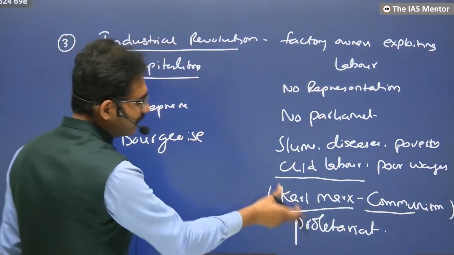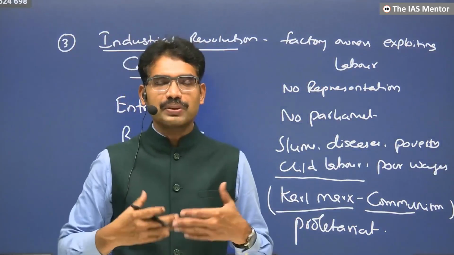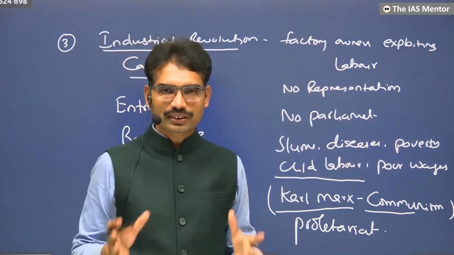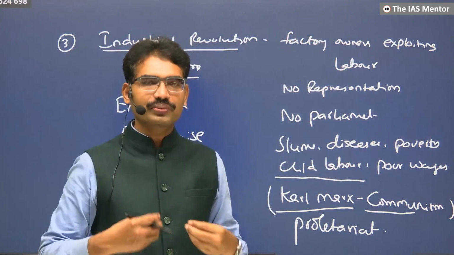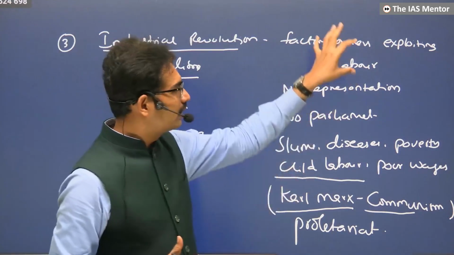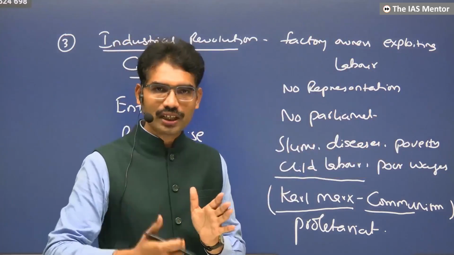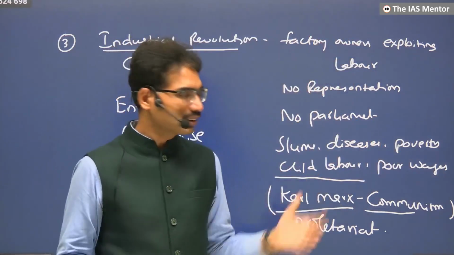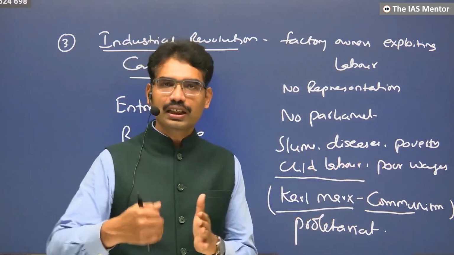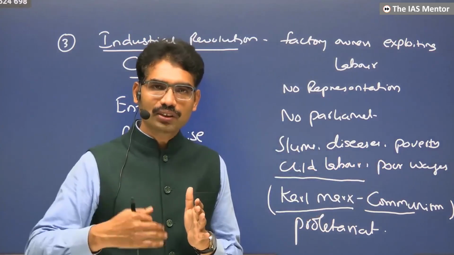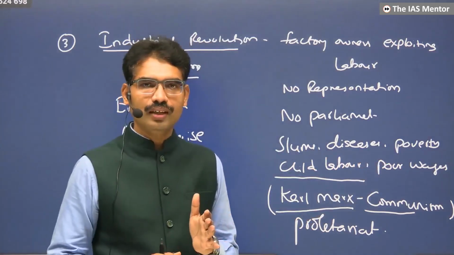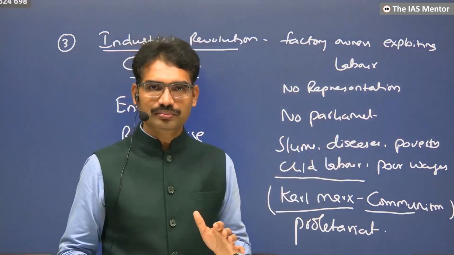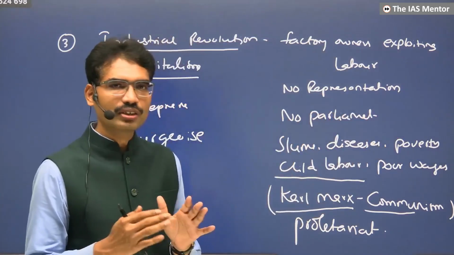Now there is an intermediary somewhere. Socialism means some people started giving a new idea that these factory owners should not exploit the laborers so ruthlessly. Out of passion, out of a welfare attitude, these factory owners should share the benefits of wealth with the labor class as well. Because the wealth creators are labor, and they are living in poverty. That should not be the case. Voluntarily, factory owners should help the laborers also. And in fact, some factory owners did help the laborers. That is called socialism. That is not very violent.